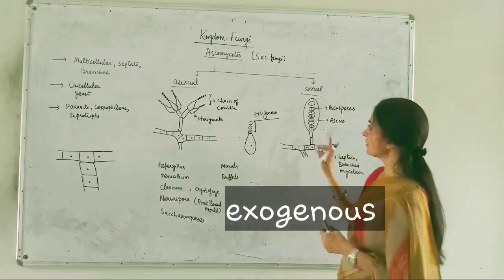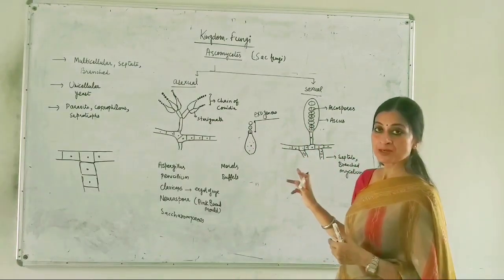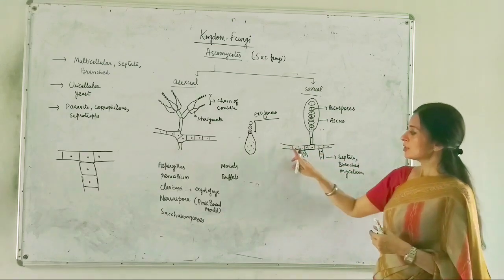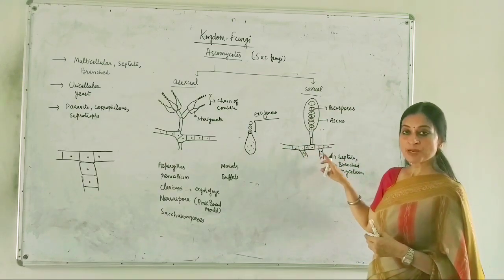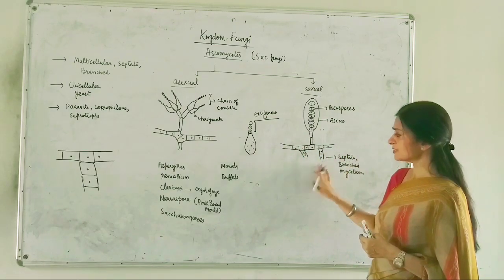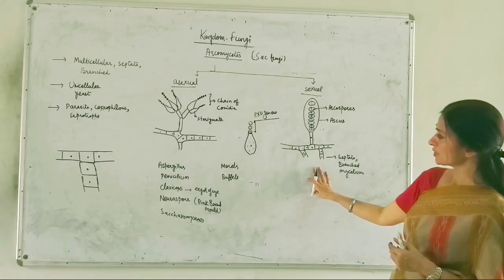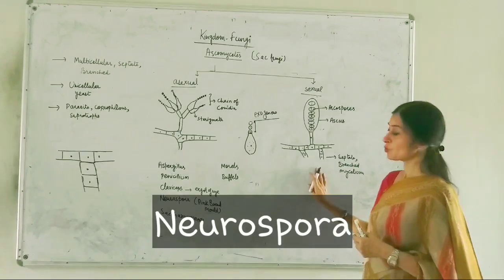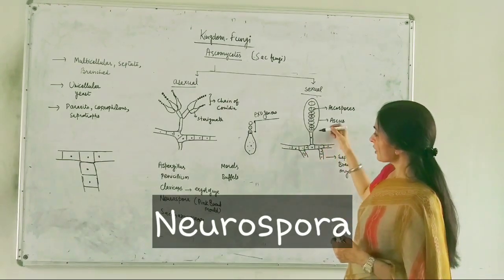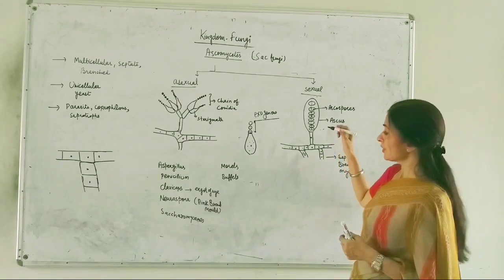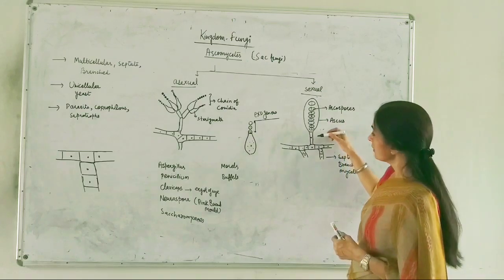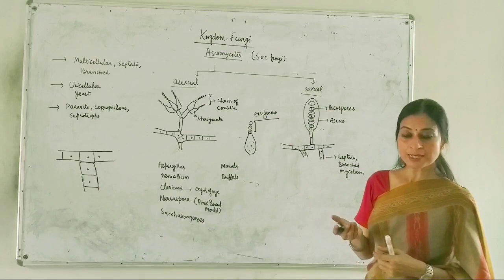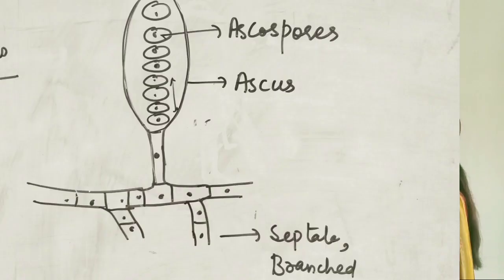But if we compare it with this sexual mode of reproduction, you can see that here I have drawn the septate and branched mycelium. This is the case of Neurospora, and when it is going to reproduce sexually, it will produce a sac-like structure. How is this sac-like structure going to be produced?